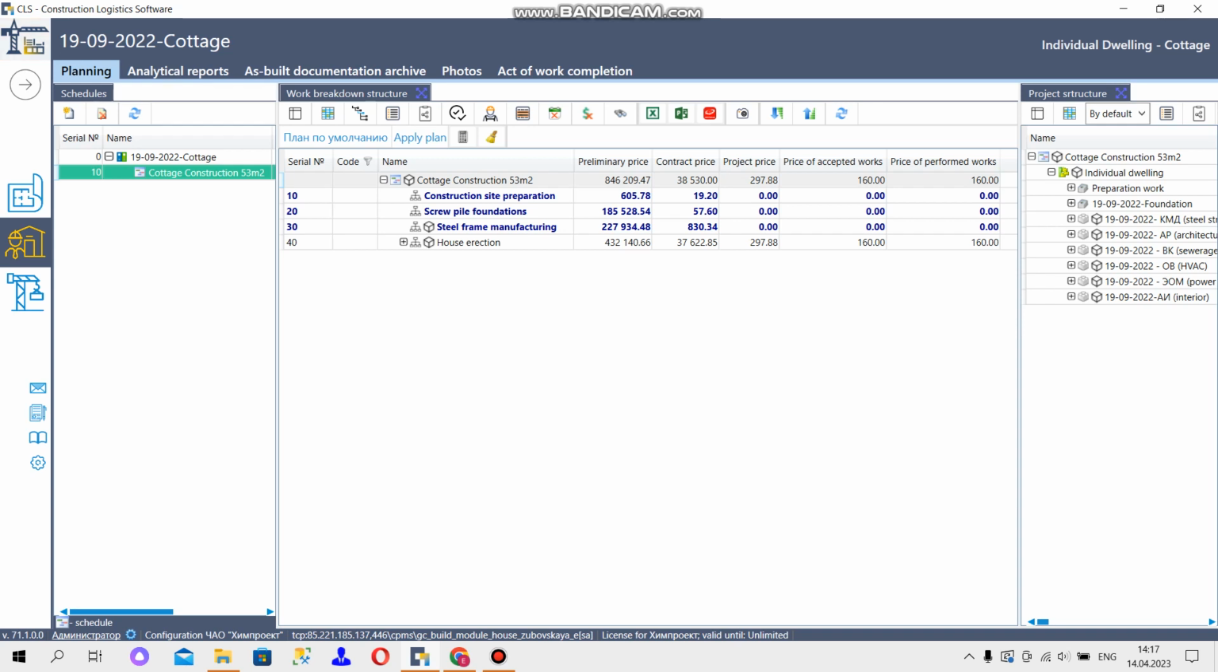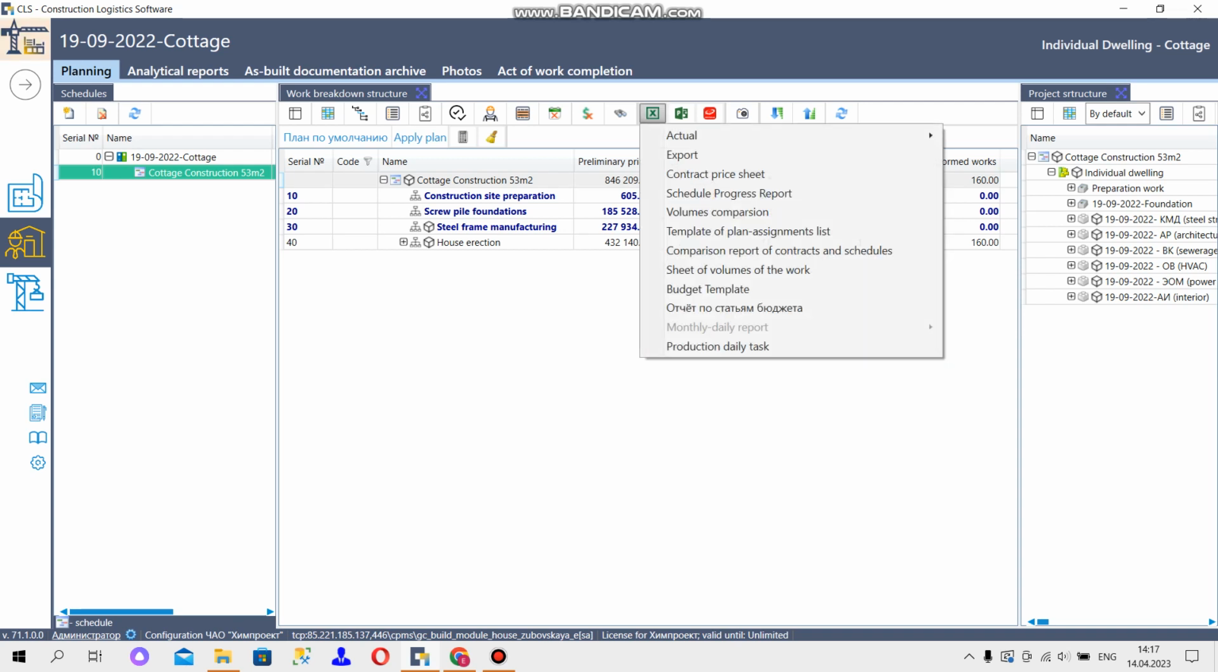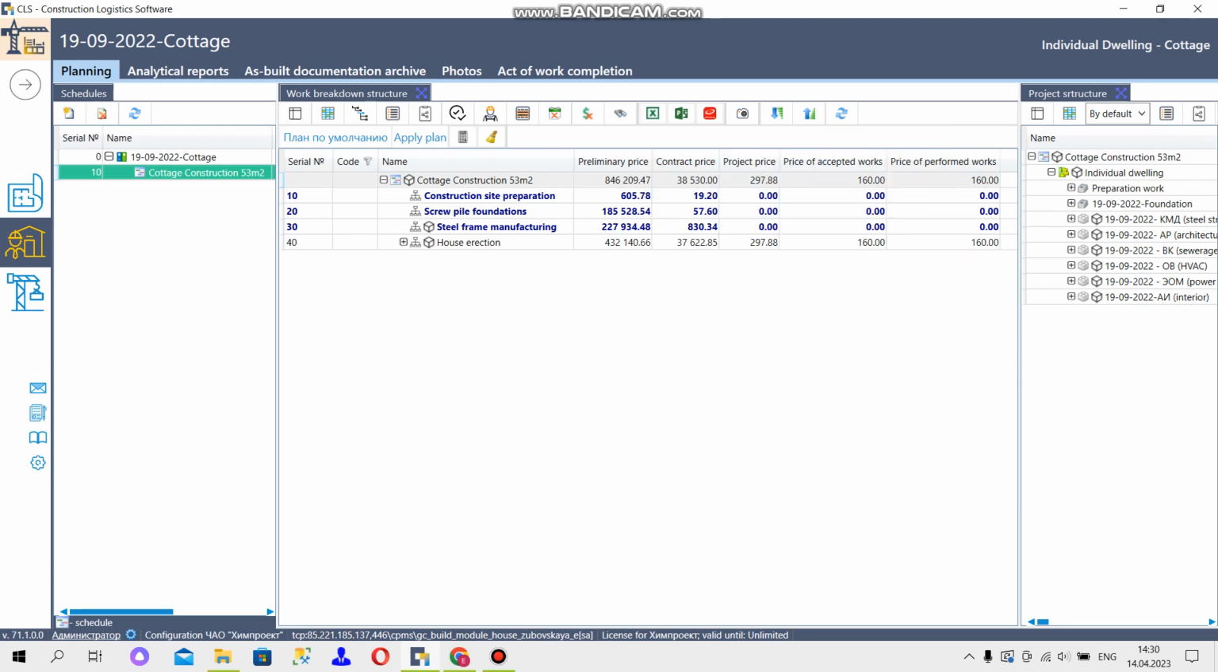Next, you have to export it to Excel, clicking on the button Export. Regarding the construction schedule report, we can create it by analogy with the report on the construction budget. We can set up a template for this report by selecting the required columns and export it in Excel.